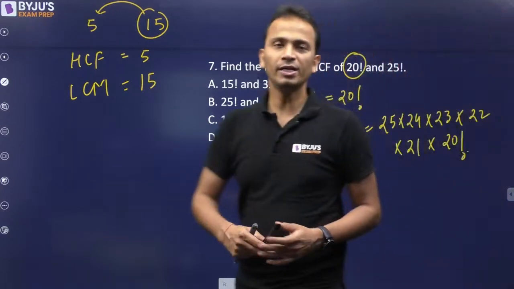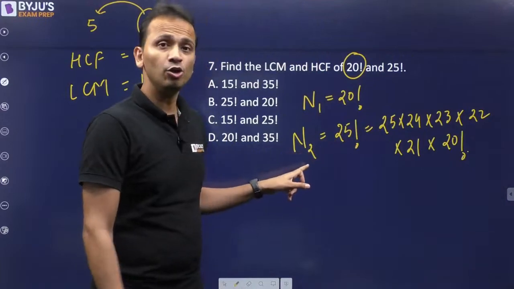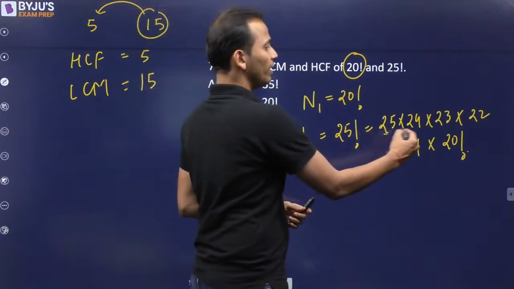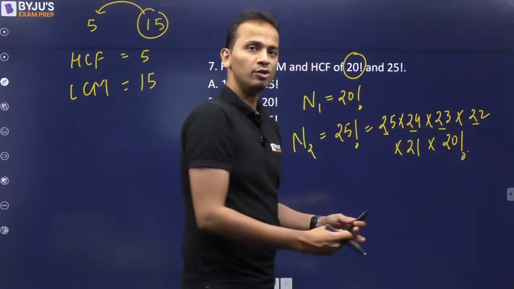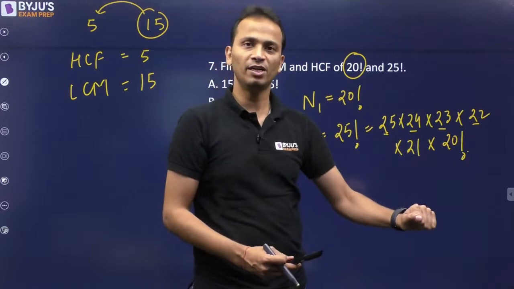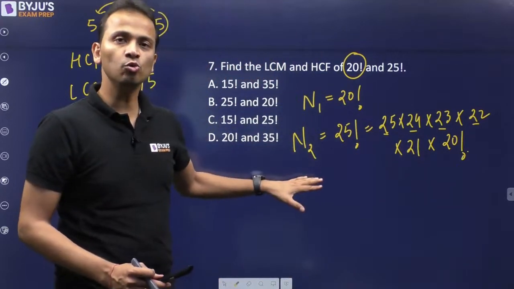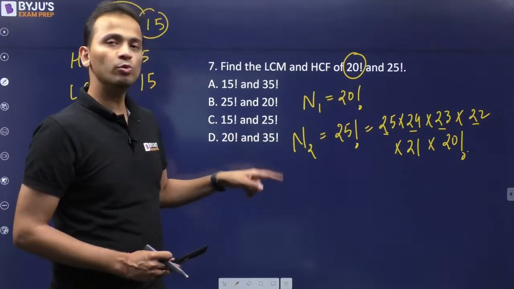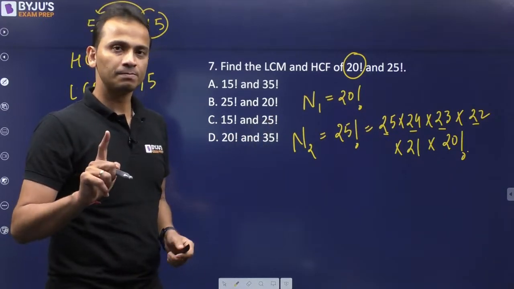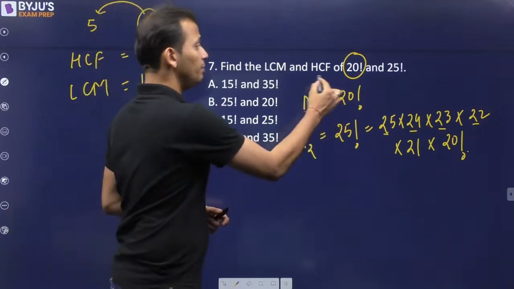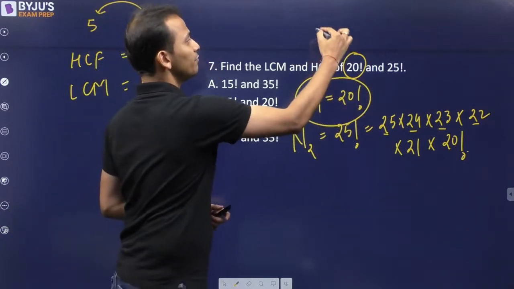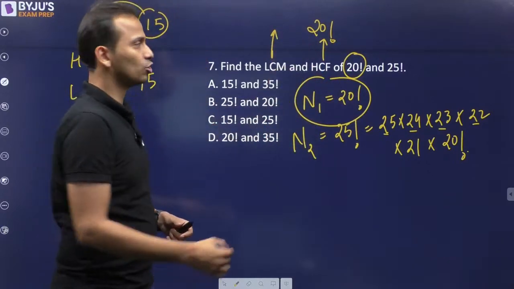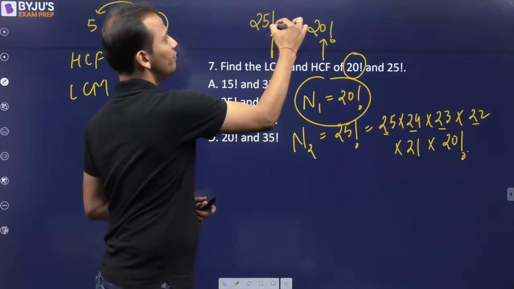Right? So look at the way I have written n2, the second number. n1 is 20 factorial, n2 is 25 into 24 into 23 into 22 into 21 into 20 factorial. So I can see that n2 is a multiple of n1. So if n2 is a multiple of n1, then the highest common factor will be n1. So HCF will be 20 factorial and LCM will be the larger of these two numbers, that is 25 factorial.